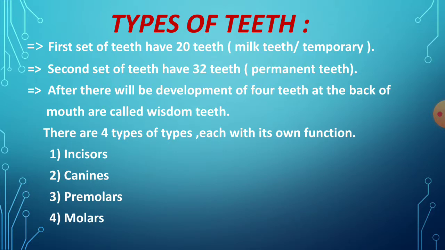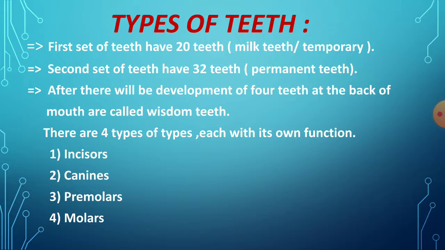Before going to the types of teeth, you already know the sets of teeth. The first set has 20 teeth, called milk teeth, or temporary teeth, because after some time they will fall. After this, the second set of teeth will grow, which contains 32 teeth, called permanent teeth.